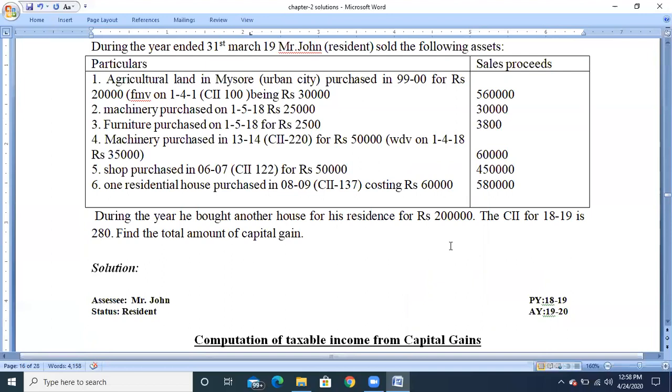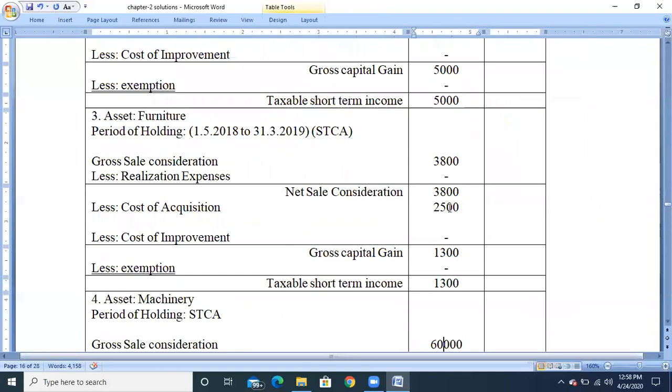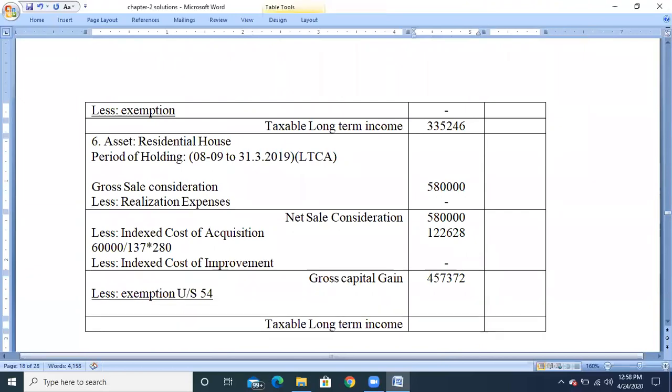The exemption can be claimed by the assessee as per section 54 because he is selling a residential house property, which is a long-term capital asset, and after selling it, within 2 years from the date of transfer he is purchasing a new residential house property, so he is eligible to claim the exemption under section 54.